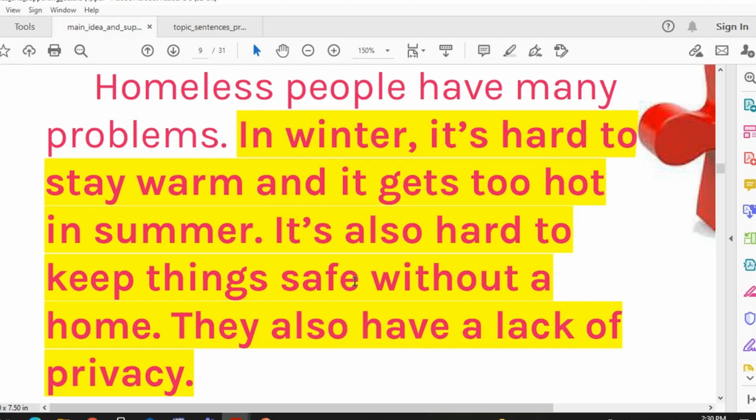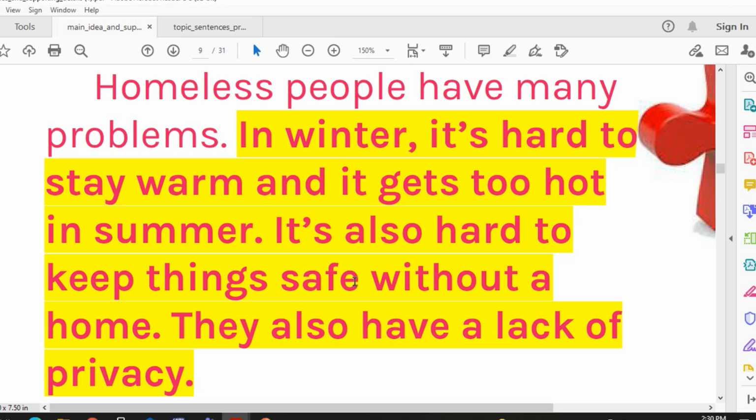Where can we use this sentence? You have to start your paragraph with writing this topic sentence. Okay? Homeless people have many problems. What are these problems? We don't know. We are going to know after this sentence.